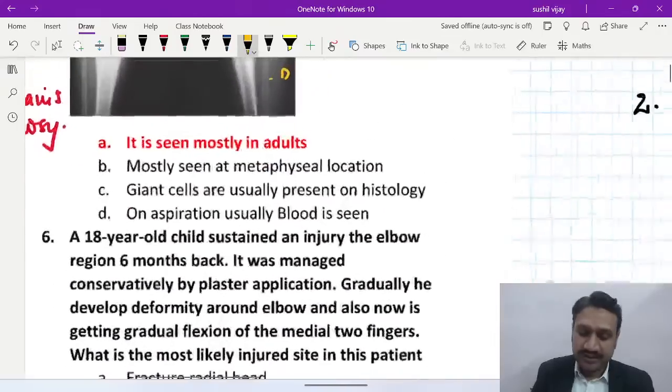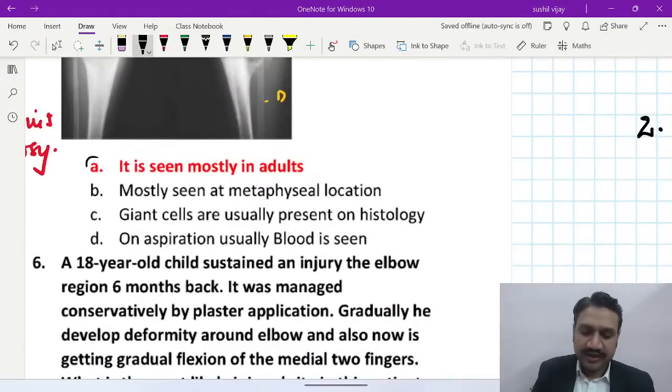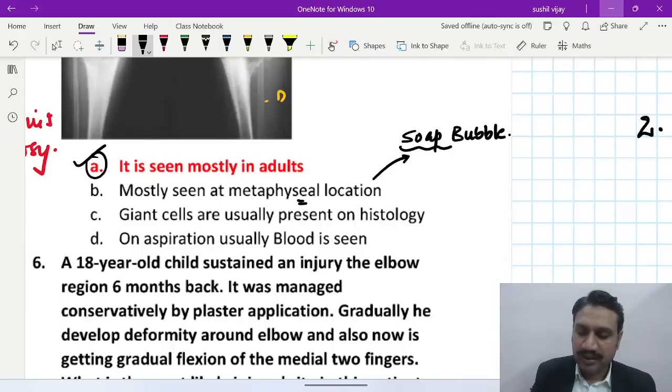Right? So it is not seen mostly in adults. No, it is most commonly seen in a child. Most commonly seen at metaphyseal location. Yes. And what is the typical appearance we call it about this? This is what you call as the soap bubble. So soap bubble appearance, the soap bubble appearance at metaphyseal area. The soap bubble at metaphyseal area is what?